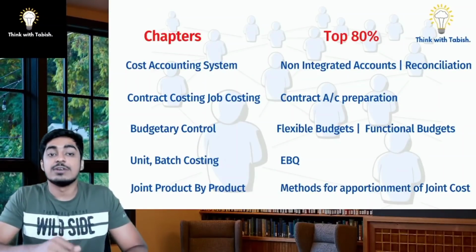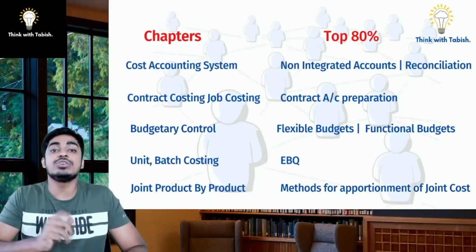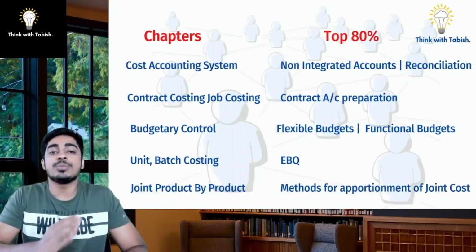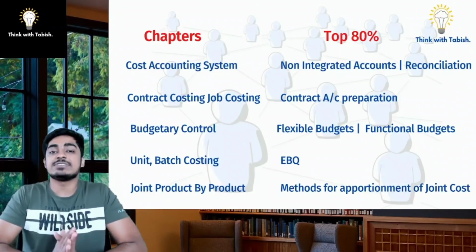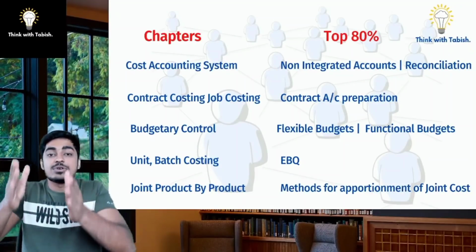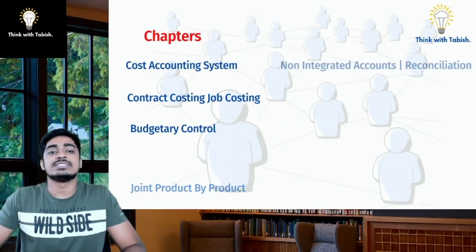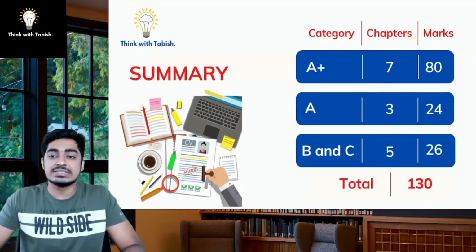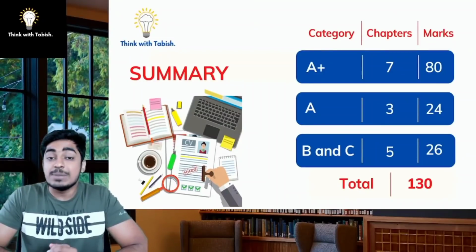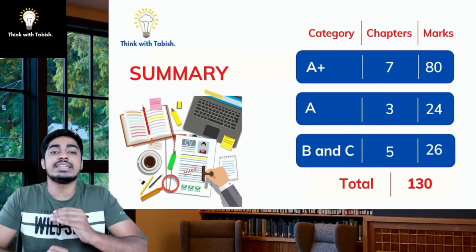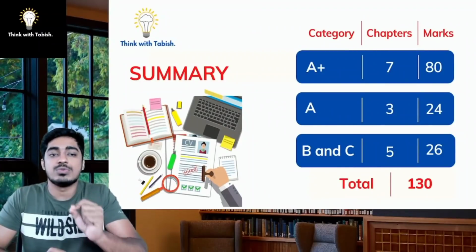In budgetary control, flexible budget and functional budgets are very important. In case of unit costing, batch costing, EBQ calculation is very important. In case of joint product, byproduct, methods for apportionment of joint cost is what is generally asked. So in these 5 chapters, if we are falling short of time, we will focus only on these areas. All in all, in the A+ category, we have 7 chapters covering 80 marks. Then we have the A category, that is 3 chapters covering 20 to 25 marks. So A+ and A category, these 10 chapters covering 100 marks, will be our topmost priority.